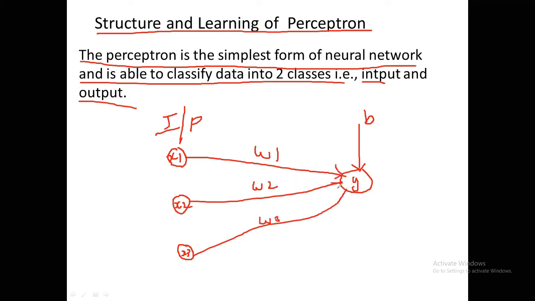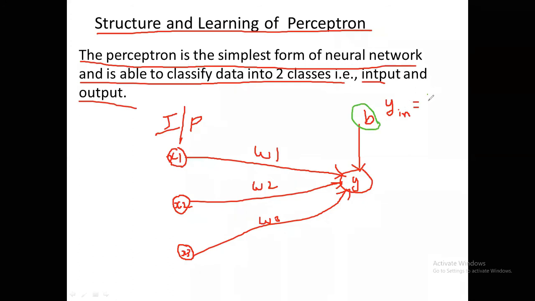Now, what is the y? Here the y is the output. So this is y in. What is the y in? That means this is the summation. Y in equals to, if you observe that, what is the y in?